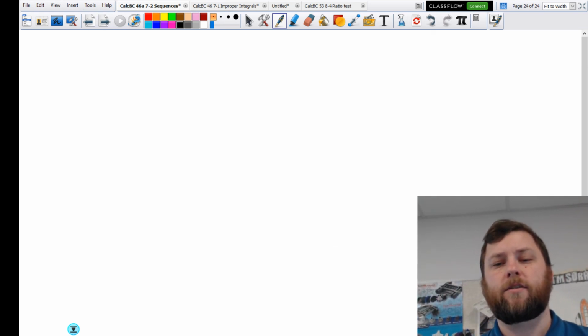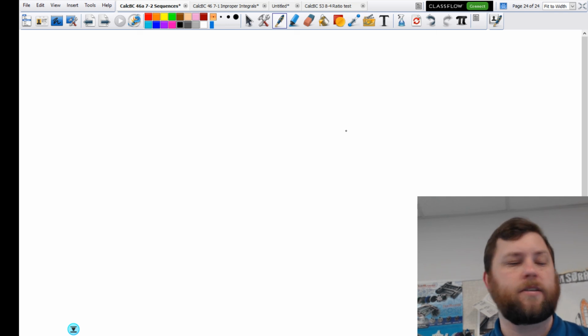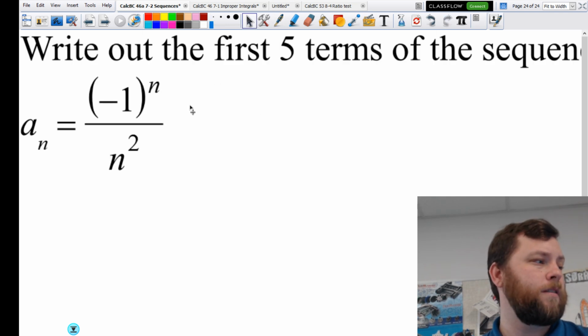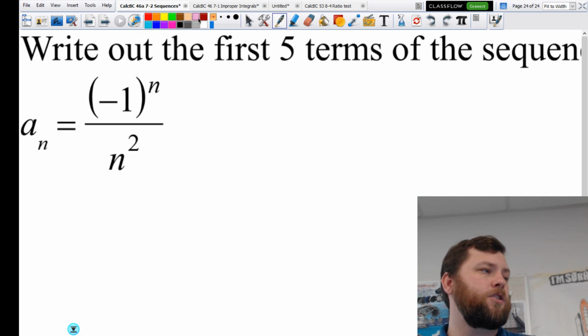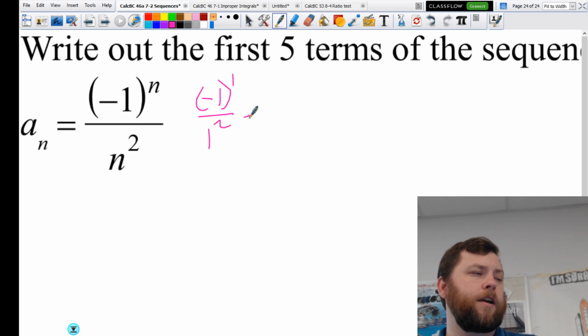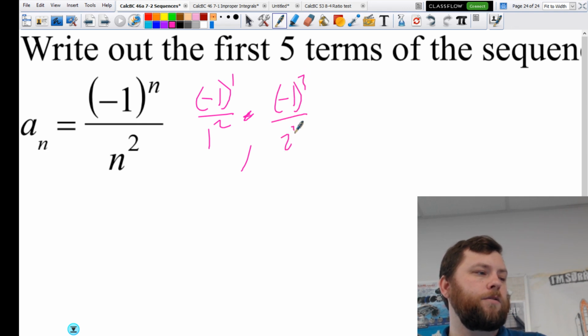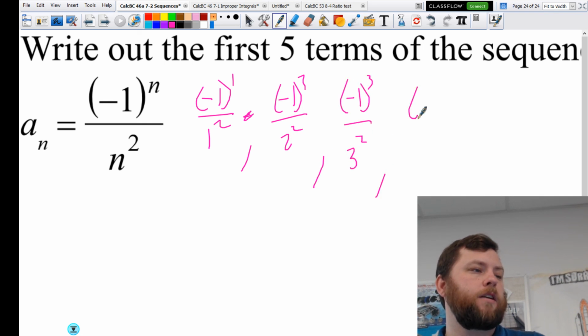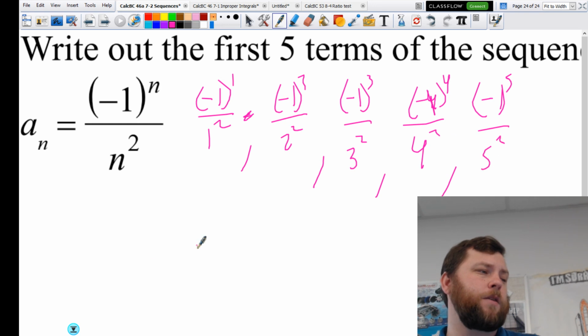Last one. So last one, writing out 5 terms of a sequence. Is this actually the quiz for them? Oh, man. This isn't too bad for a quiz. First 5 terms, don't forget this negative. -1 to the 1 power over 1 squared. -1 squared over 2 squared. -1 cubed over 3 squared. -1 to the 4th over 4 squared. -1 to the 5th over 5 squared.